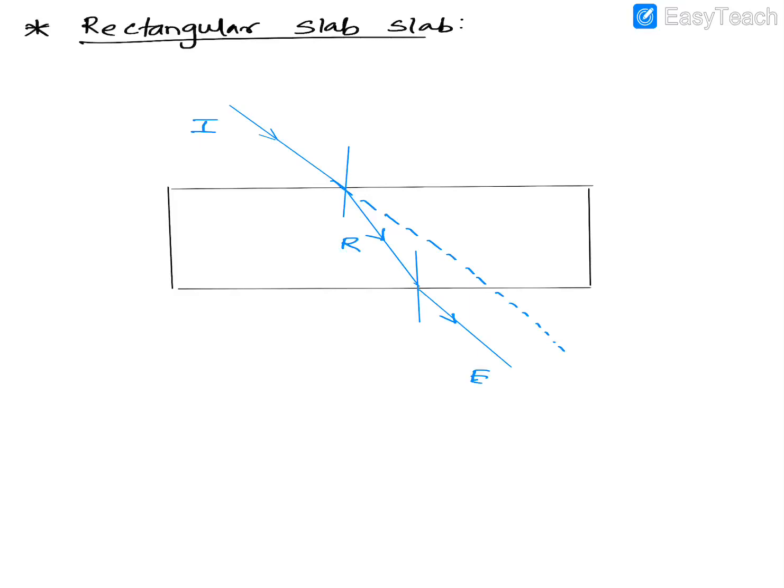Okay, so this is a new term that you're learning. It's called what? Emergent ray. Now why did they name it emergent ray? Because it is emerging out of the glass slab, so they named it emergent ray.